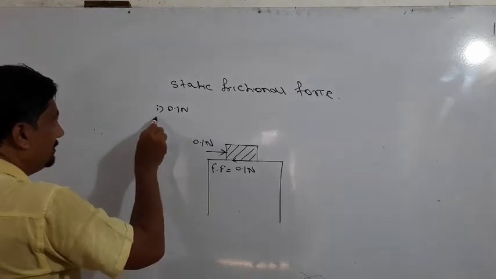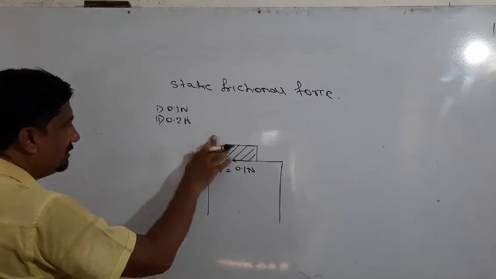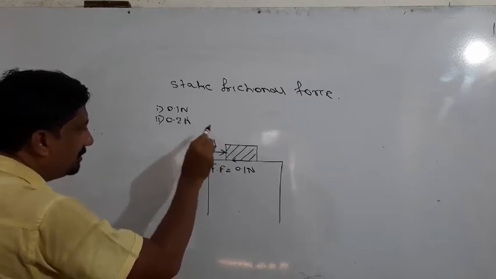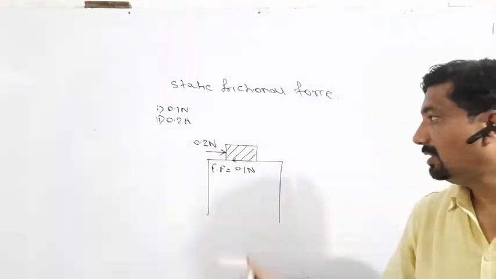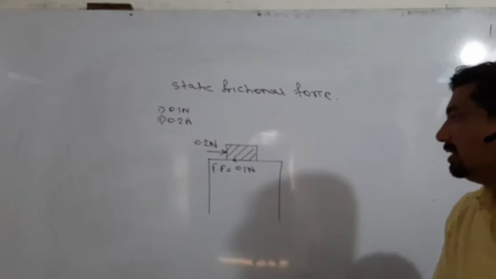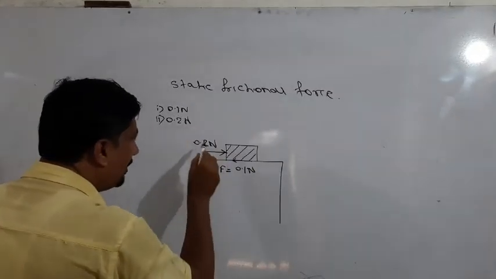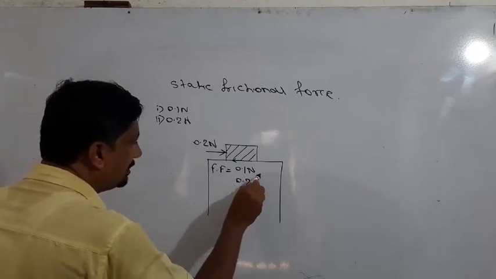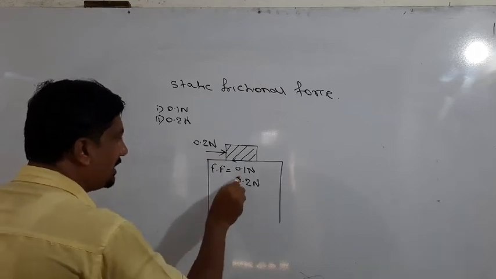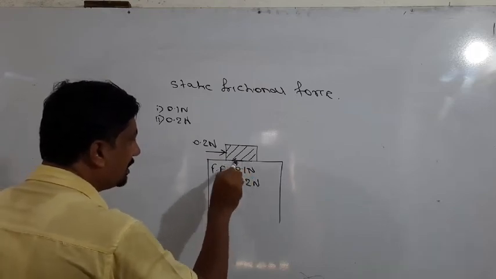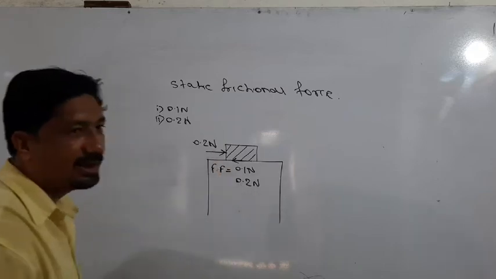In the second attempt, the applied force increases. Now 0.2 Newton of force is applied on the block. Again, the block does not move. Why? Because the same value of opposite force opposes this applied force. So in the second case, the frictional force created between the two surfaces in contact is equal to 0.2. Both are in opposite directions and they cancel with each other.